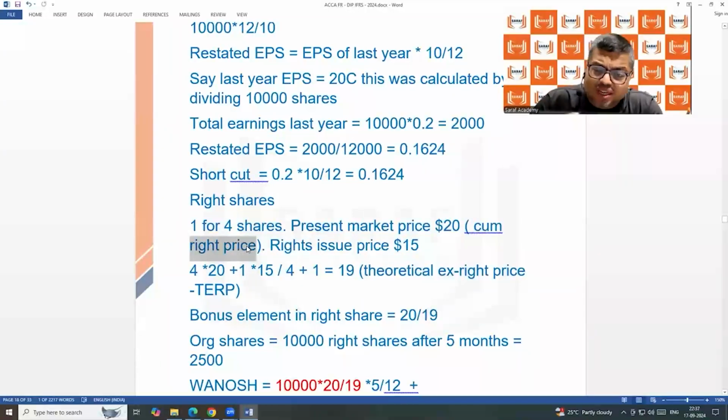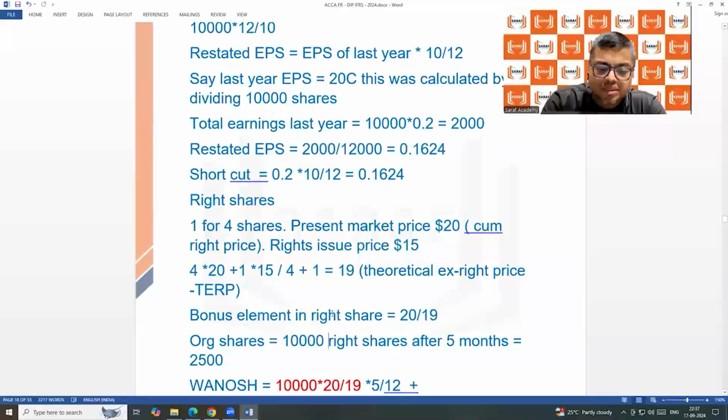Before the rights issue, what is the price in the market? And after the rights issue, what should be the price? This is called theoretical. Theoretical means what should be. But the actual price in the market may be greater than 19, less than 19. But it will be near to 19 only. It will be very near to 19. Demand and supply will decide. But if the people are rational, then we say that it should be 19.